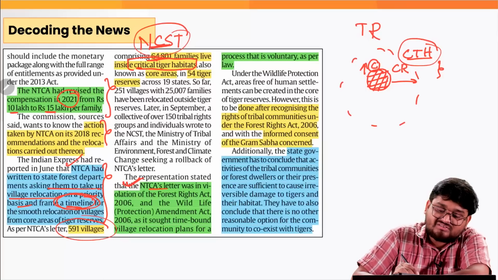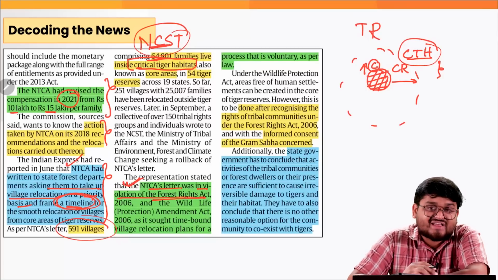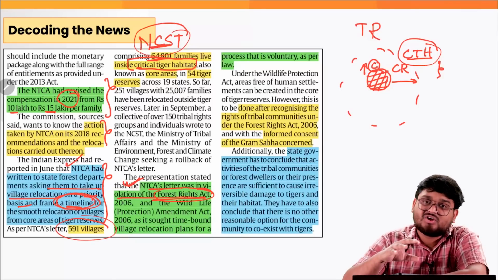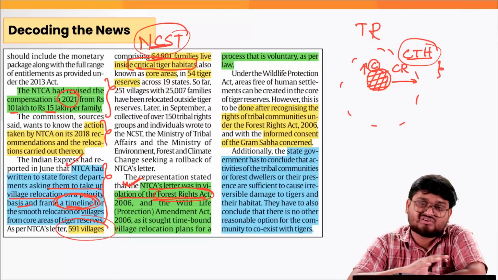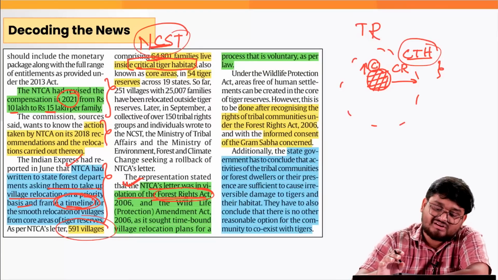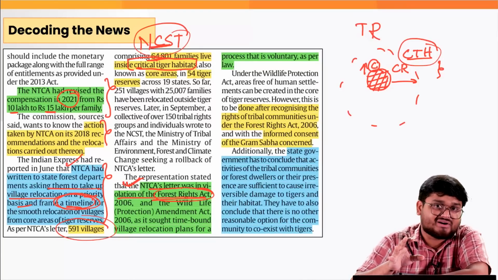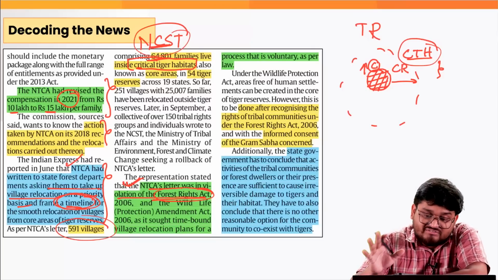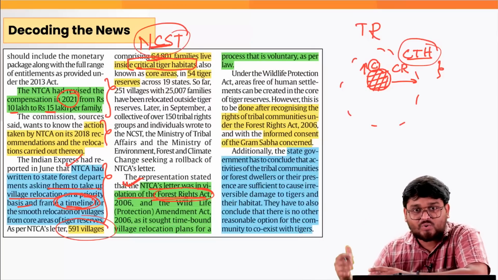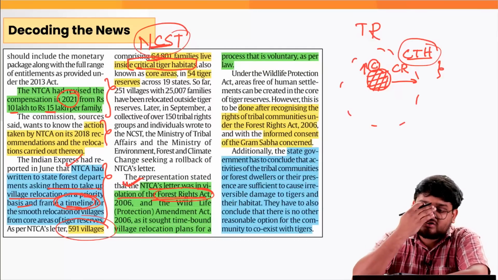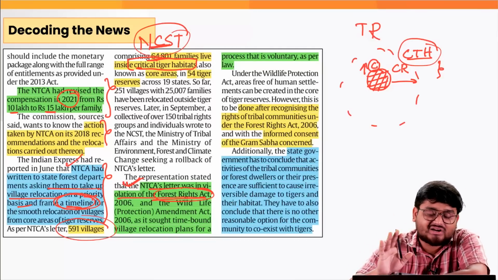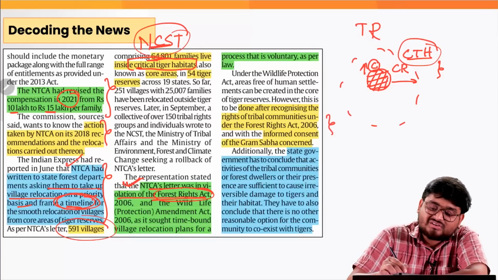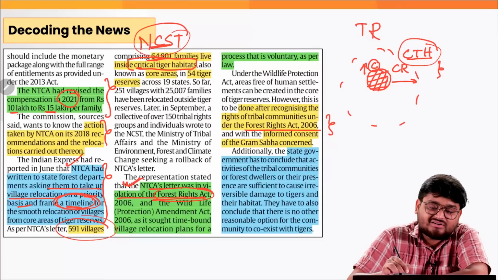While we have to understand the NTCA's letter was a violation of the Forest Rights Act again. The Forest Rights Act is giving the property rights, the habitat rights to the forest villagers, the forest dwellers, the tribal populations, but it does not have any time limit in this particular matter, because relocation and this kind of thing require some time. You cannot have a particular time limit and say that you have to relocate within this particular time. Correct. So this is also one aspect which has not been done after consultation with the tribal population, the local communities, right? Also, this is against the Forest Rights Act, right?